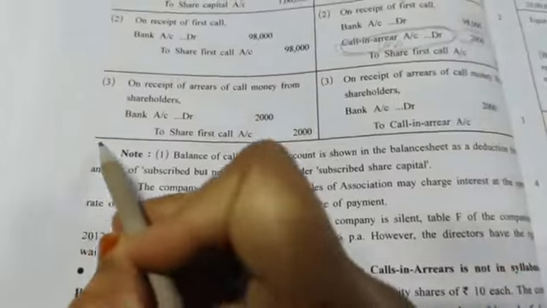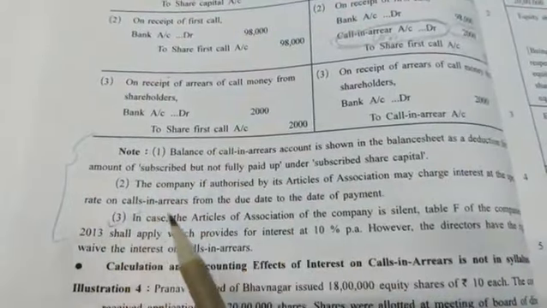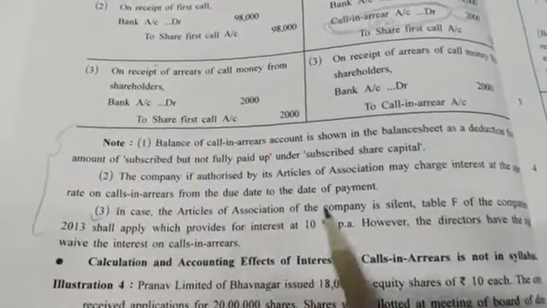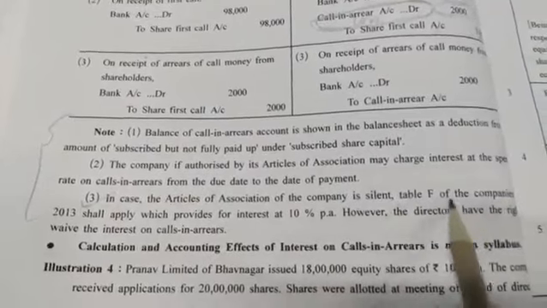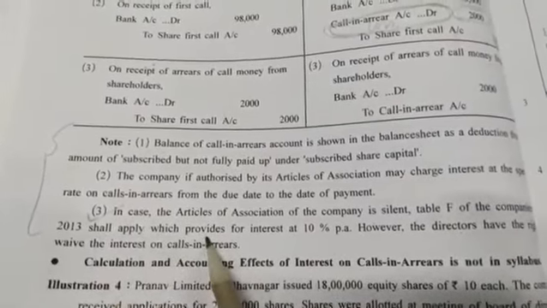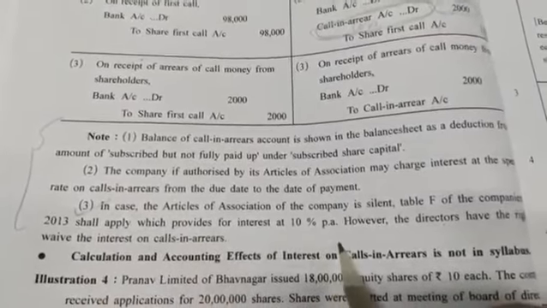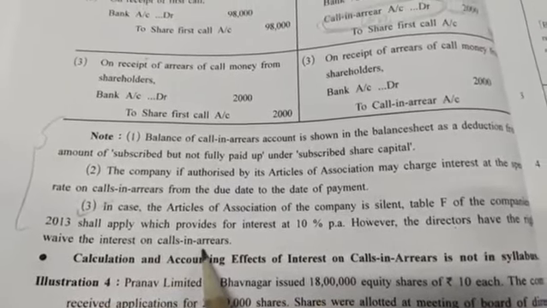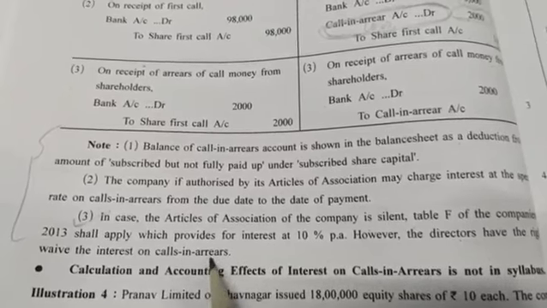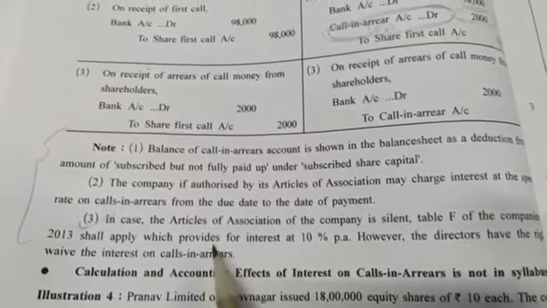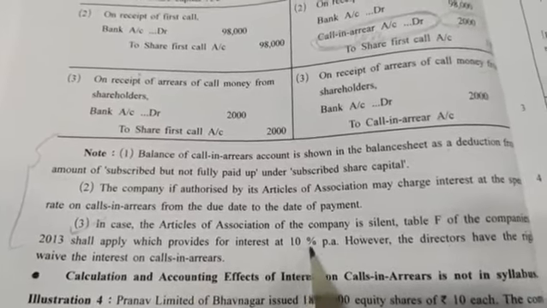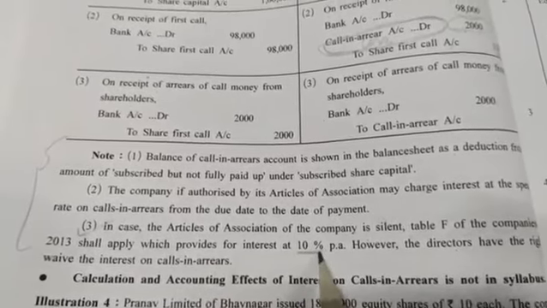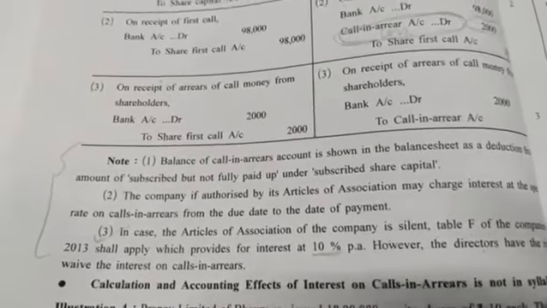Now see, read these notes. This third point is important, that in case the articles of association of the company are silent, Table F of the company shall apply, which provides for interest at 10% per annum. However, the directors have to waive the interest on call in arrears. Suppose the party is not paying the amount and is making the payment late. So at a 10% rate of interest, they have to pay the interest along with the principal amount.